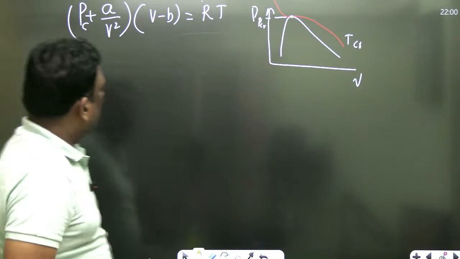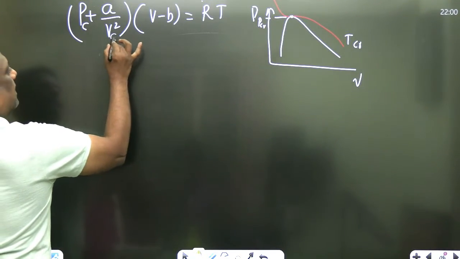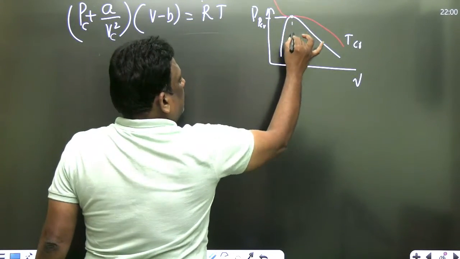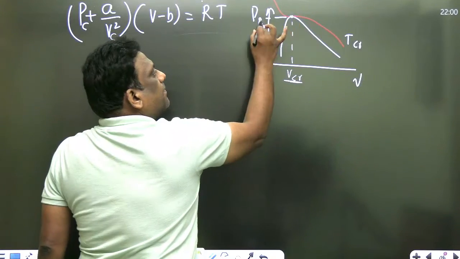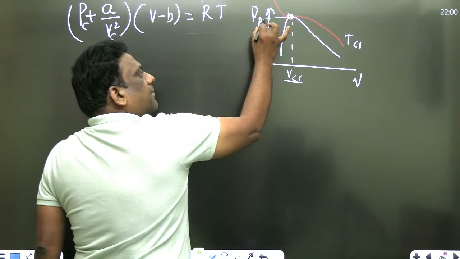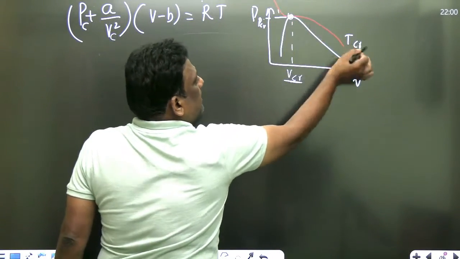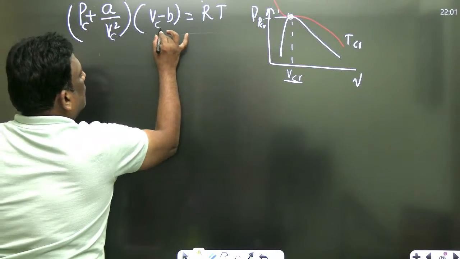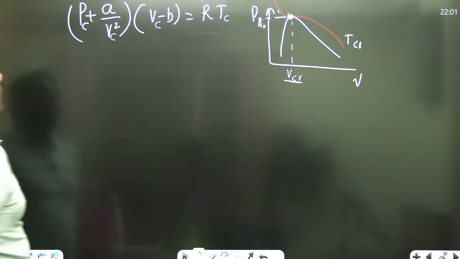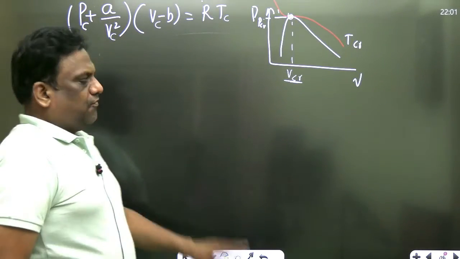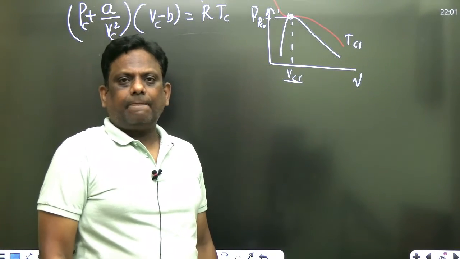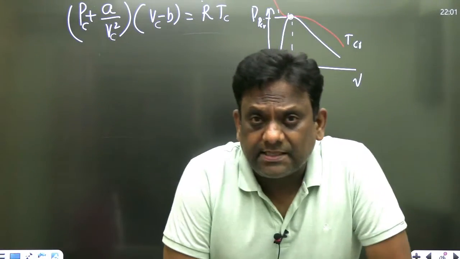इधर देखना. अब देखो, तो Vc, critical volume, whatever the volume is there we write it as critical. ये क्रिटिकल वॉल्यूम, क्रिटिकल प्रेशर, क्रिटिकल पॉइंट पे क्रिटिकल प्रेशर, क्रिटिकल वॉल्यूम, and this temperature is critical temperature. Critical volume and critical temperature. No problem at all. Excellent sirs, wonderful, wonderful my dear students. Is there any problem?